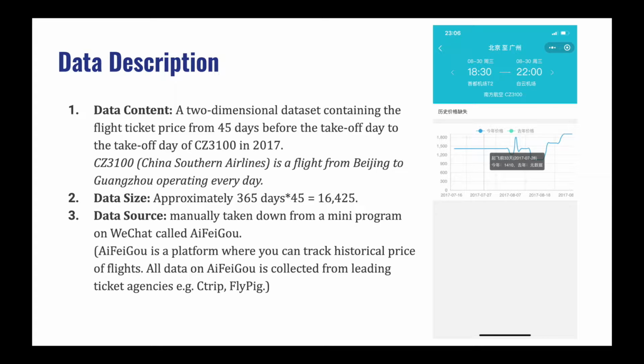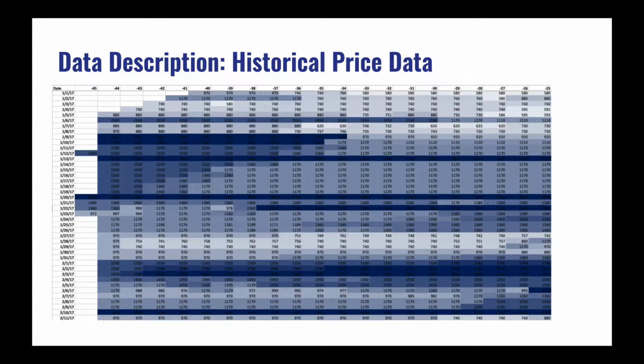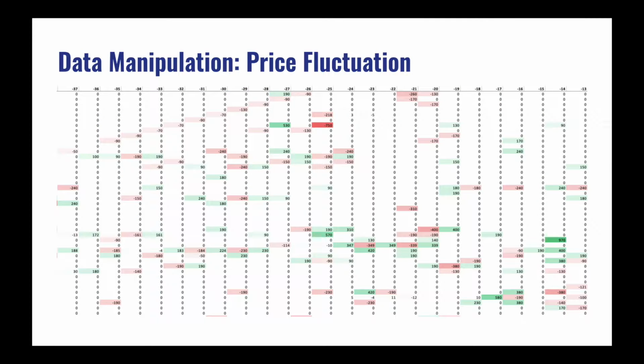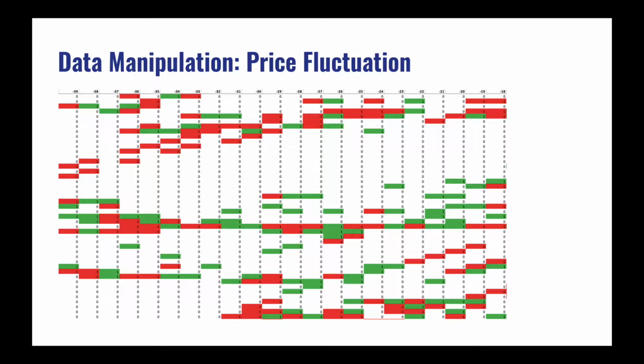As there are many limitations regarding acquiring data of historic airfare price, we choose one airline to be our case study. From the previous dataset, we derived several interesting data. For example, daily price change track, price adjustment direction track. We will explain how we're going to use this data in later parts. Here is a demonstration of price fluctuation.